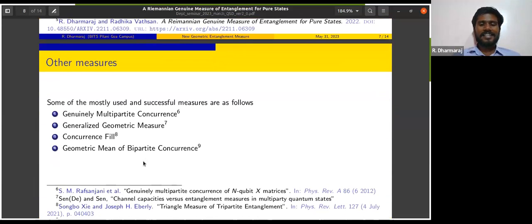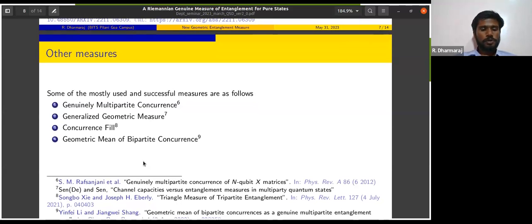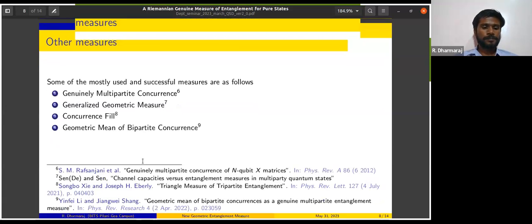One of the questions generally asked is, there are so many measures in the literature, so why do you define one more? Here I have compared this GBR with the existing genuine measures of entanglement: the genuinely multipartite concurrence GMC, the generalized geometric measure GGM, the concurrence fill, and GBC. I've taken these four, which are the most commonly used and highly cited GMEs, and compared the performance of our measure with them.